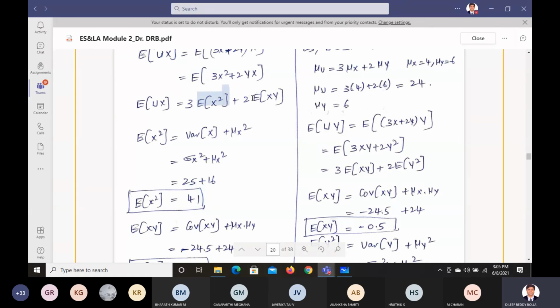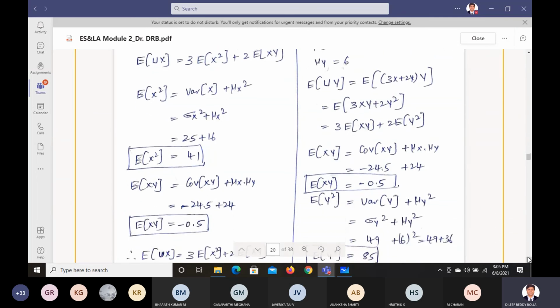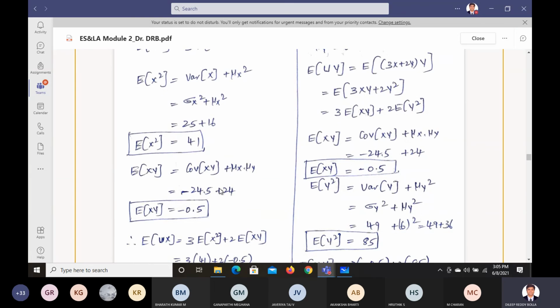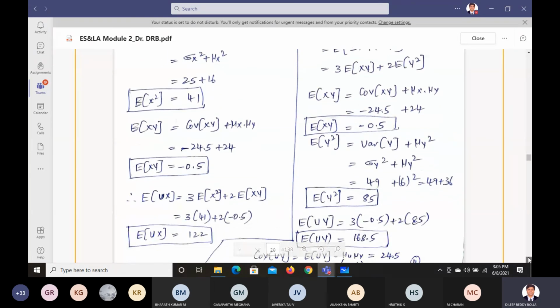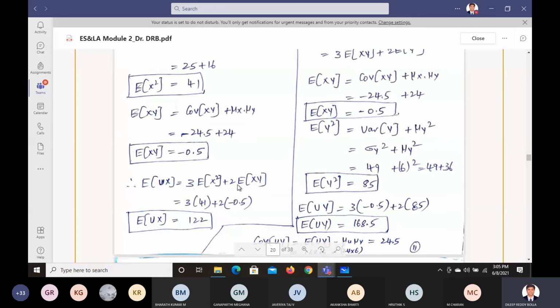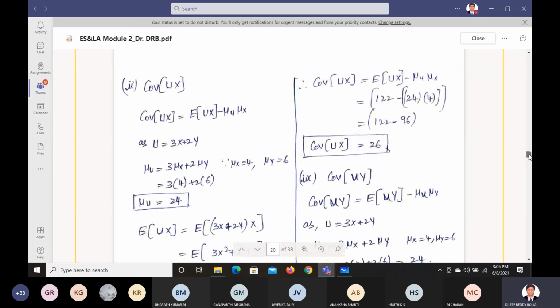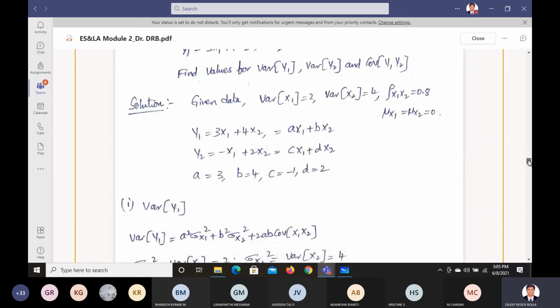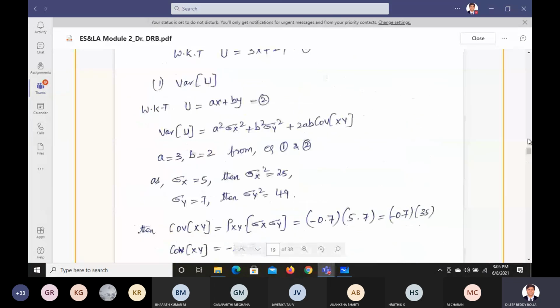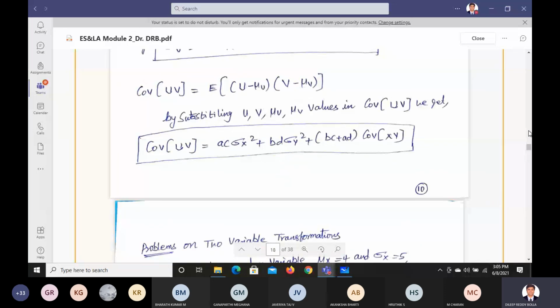Next we should do E of xy. How to do E of xy? It is covariance of xy plus mu x into mu y. If you substitute that, you're going to get this. Finally that will be equal to 3 times E of x square plus 2 times E of xy. You substitute that, you're going to get E of ux as 122. Same way, if you do it for y, you're going to get the answer for this also.